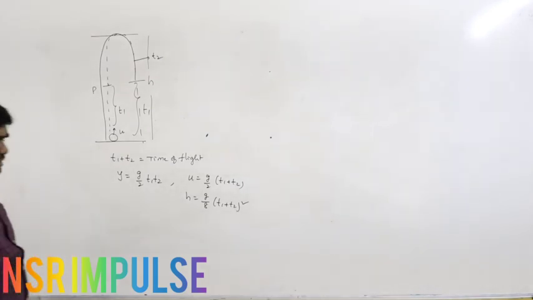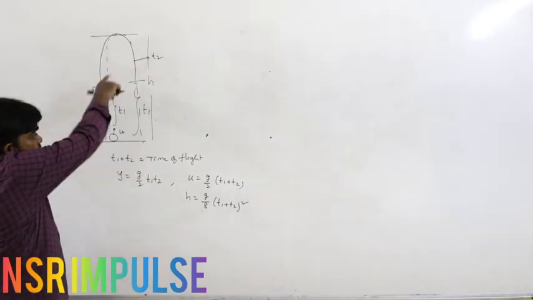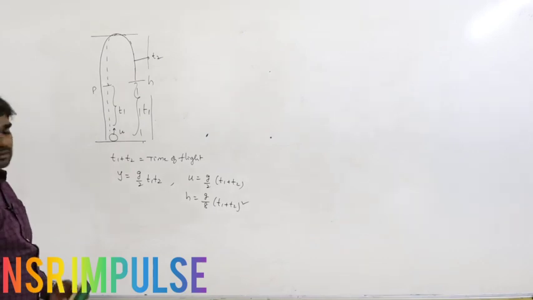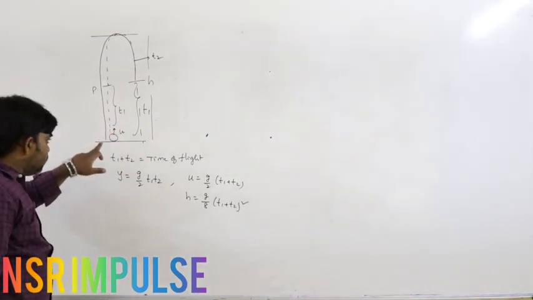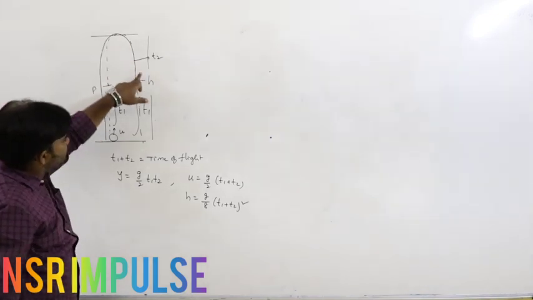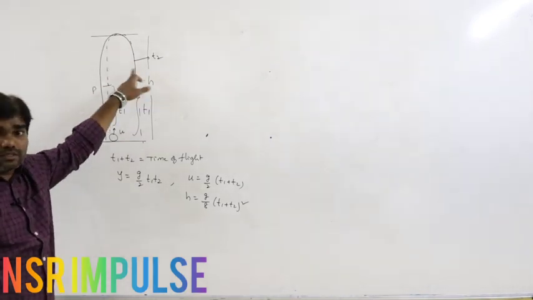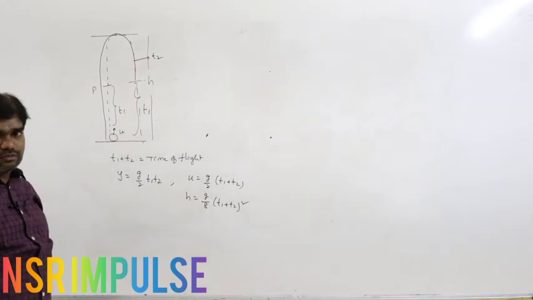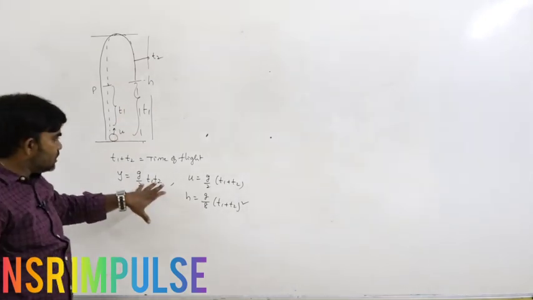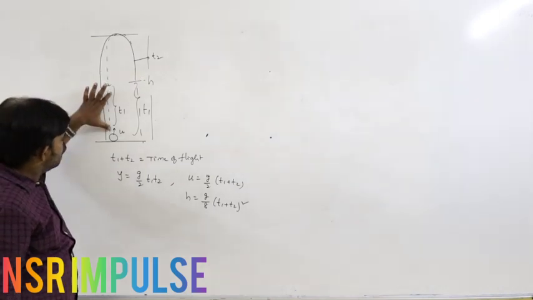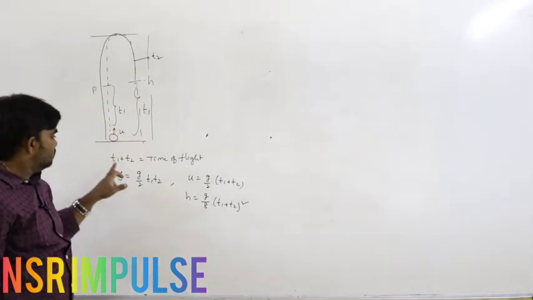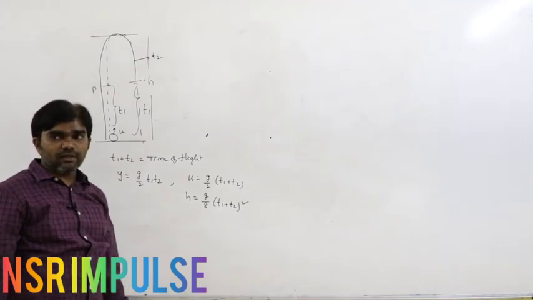Same situation, same as the previous one, but the condition is different. From the point of projection to the point P is T1, again from the point of projection to reach the maximum height and again reach the point P is T2. That is the given condition. That is also the same. Here the total is T2, this is T1, that's why this is also T1. T1 plus T2 is the time of flight.